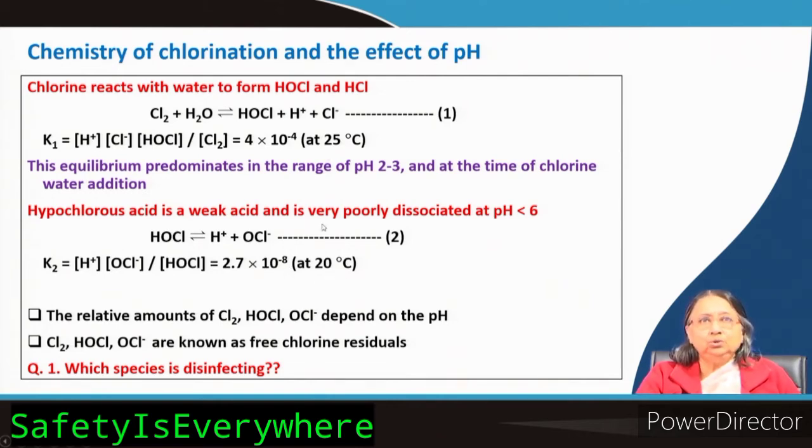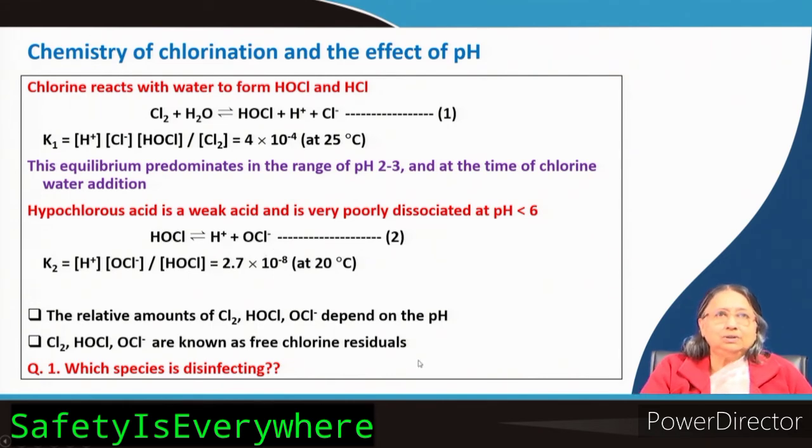Now, from these two reactions you can easily understand that the relative amounts of chlorine, HOCl and OCl minus depend on the pH. So, at very low pH chlorine will be predominating, at medium pH HOCl will be there more, and at higher pH the HOCl will be decomposed to form OCl minus. So, at higher pH this will be present predominantly.